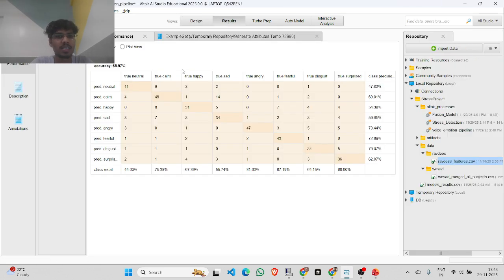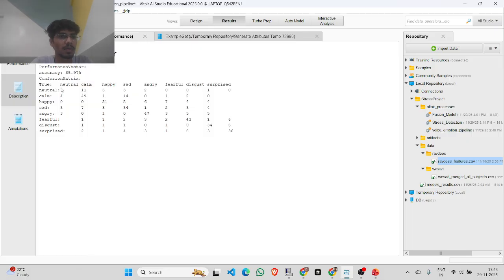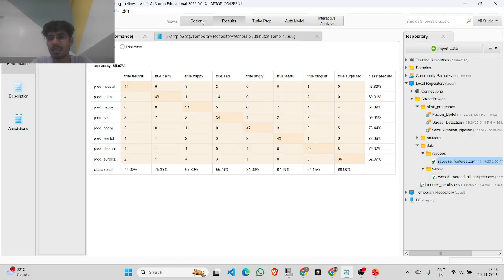You can see from the results, this is the performance. It's giving 65.97 accuracy as of now. And you can see the performance vectors, the true, natural, neutral, sorry, calm, happy, and these are also there, like a confusion matrix is given. And yeah, you can see the performance here.